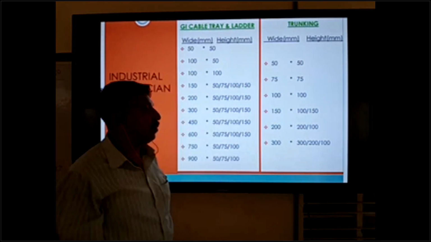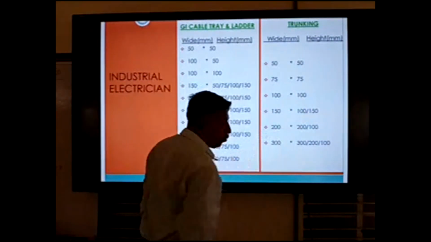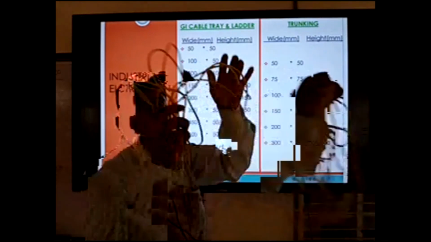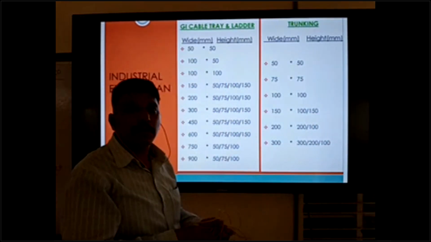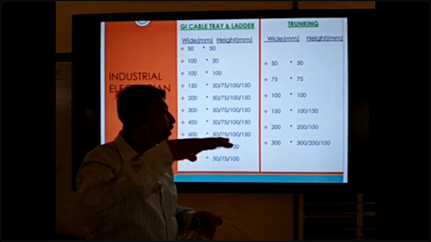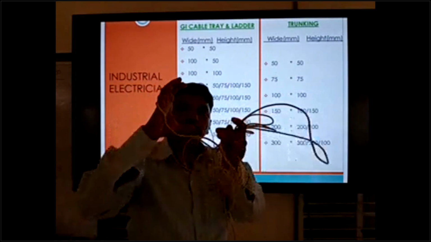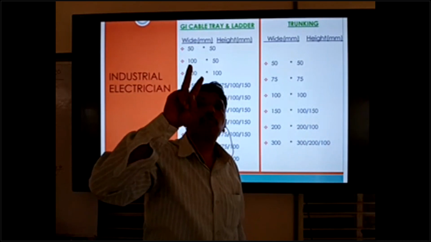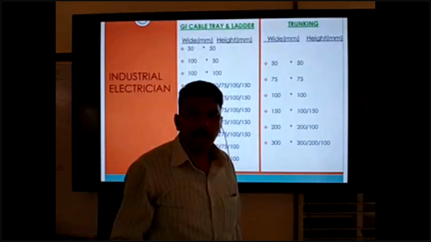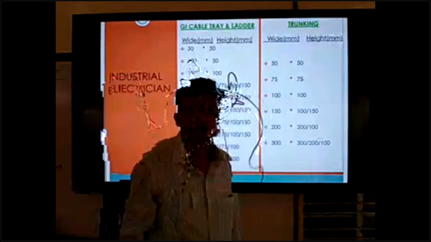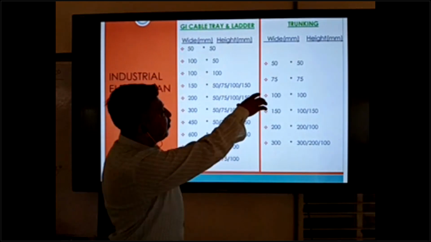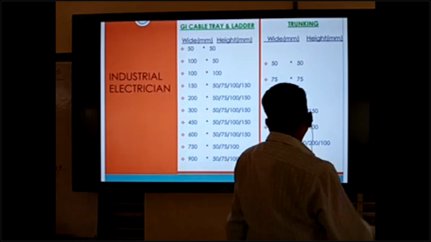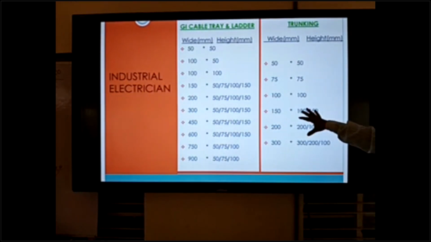This trunking is the solid type. So we can do wiring in this type with wire. And as per how many wires are going there, we can give a free level of 3 centimeter. This depends on the base.